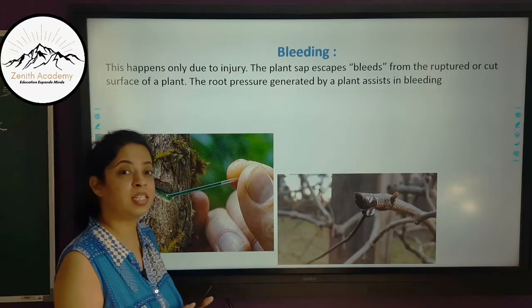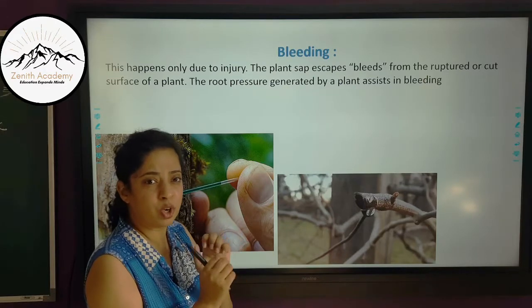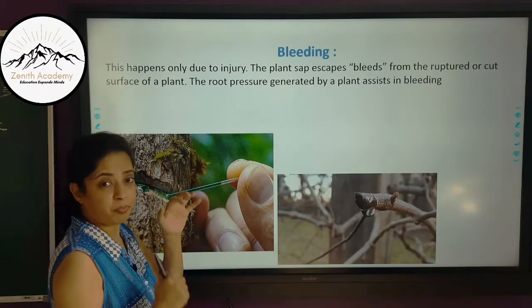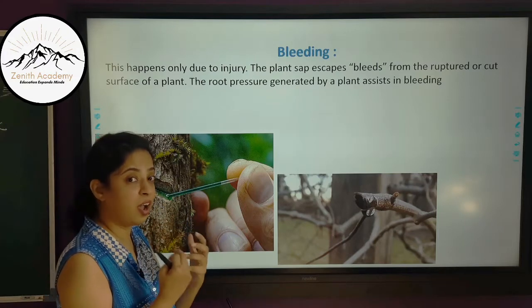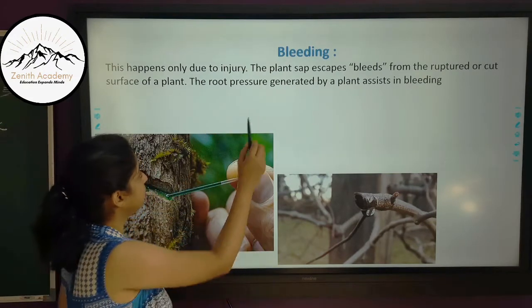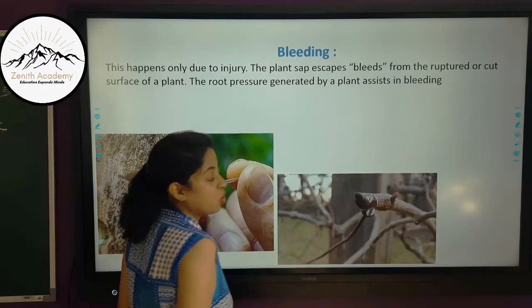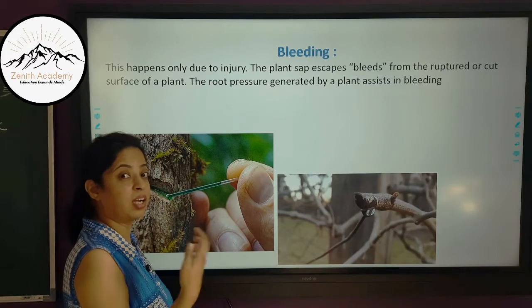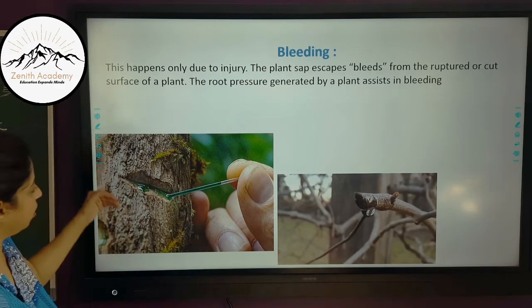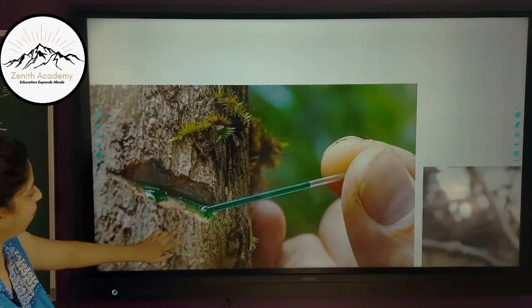Now this happens even in winters, when due to the cold there is a rupture or cut in the plant, and the root pressure is already high. So high root pressure should also be there in this type. The root pressure generated by the plant assists in bleeding. So if the root pressure is more, bleeding occurs naturally.